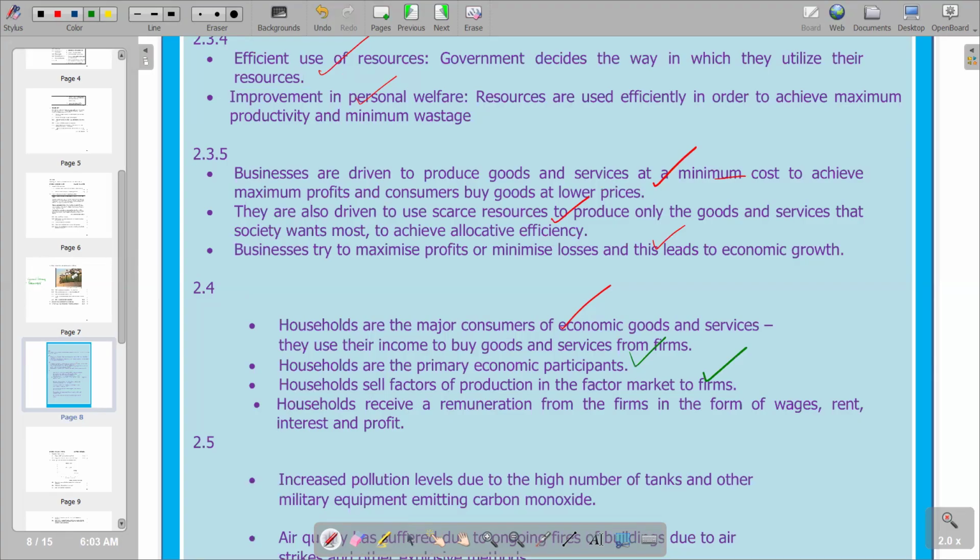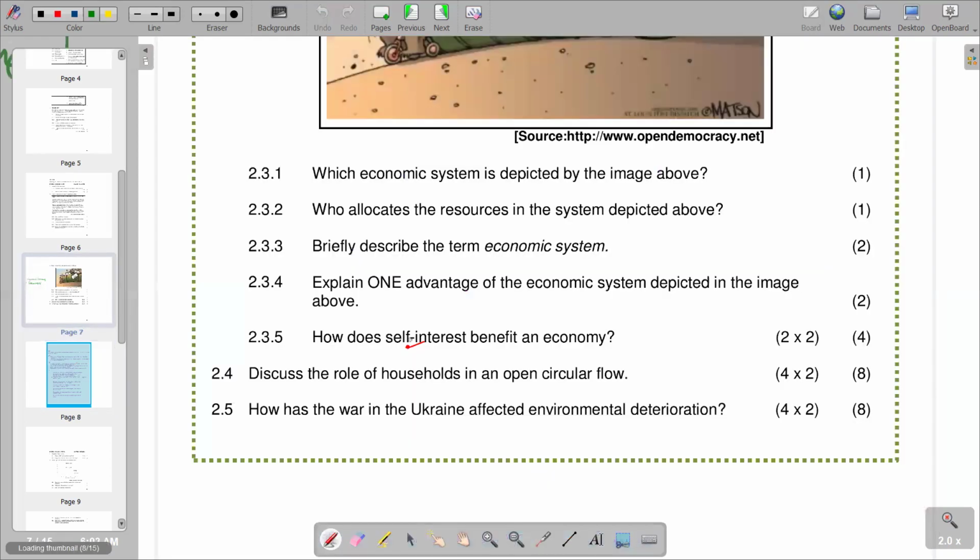So they provide labor, and then they are supposed to receive the factor income in the form of wages. Rent is in the form of land and buildings, then we've got interest in the form of capital, and then we have profit in the form of entrepreneurship. So this is what we have on 2.4, and then we go to look at the last part of the question, which is 2.5, which is saying, how has the war in Ukraine affected environmental deterioration?